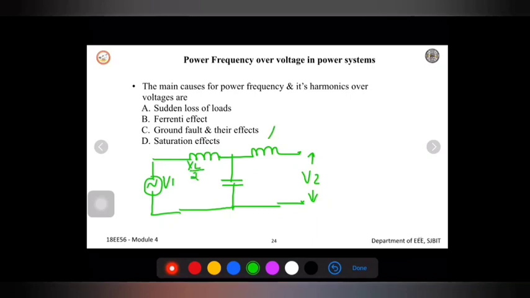I am dividing the entire XL by 2 because I am taking a midpoint with the capacitor connected, where the current IC flows, and this is my XC.